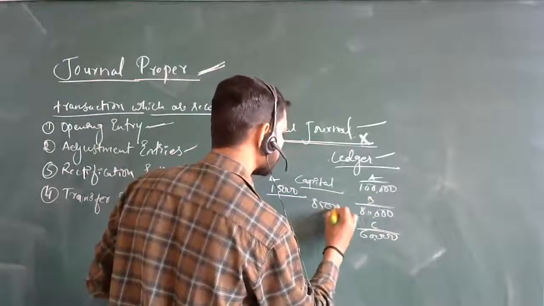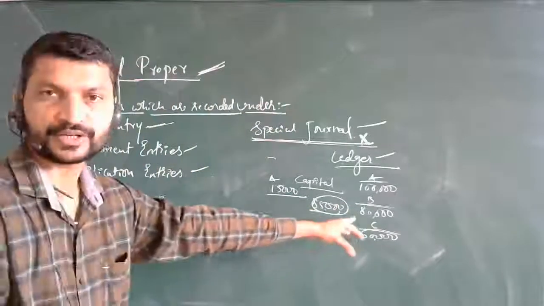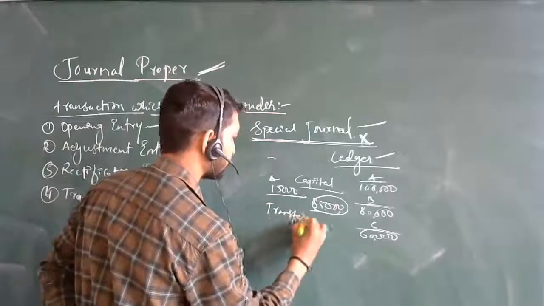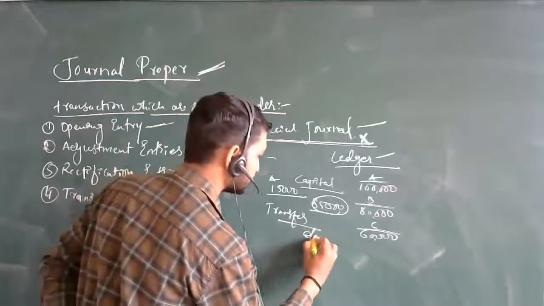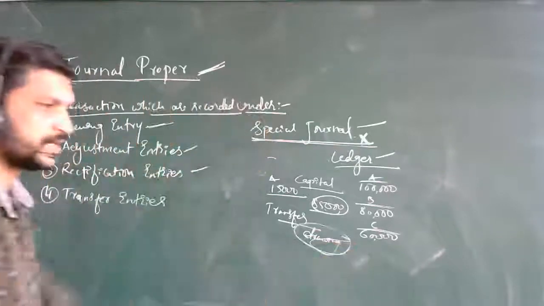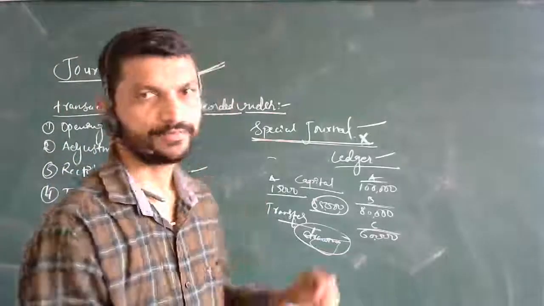85,000. So this transaction is adjusted where? Transfer. We are going to transfer this as drawings. These specific entries will be taken into journal proper. Whichever amounts are transferred, that will be